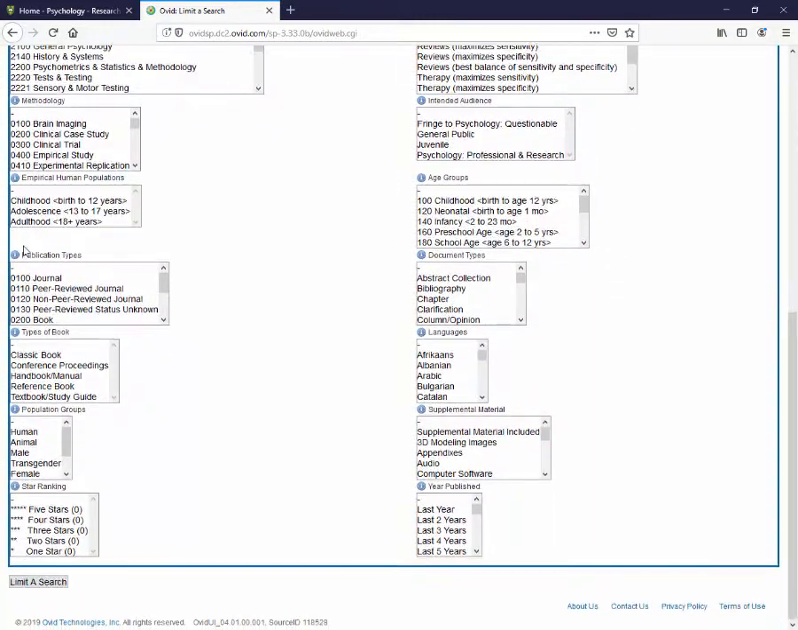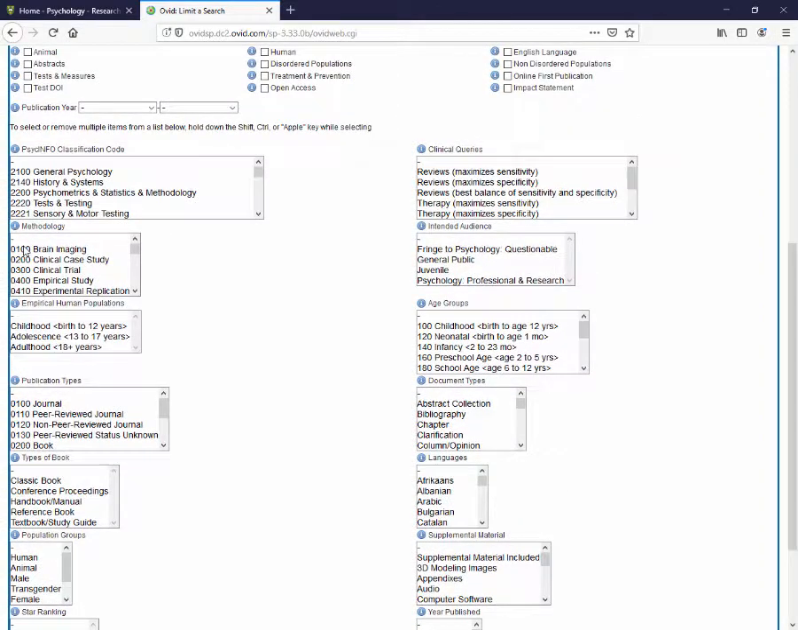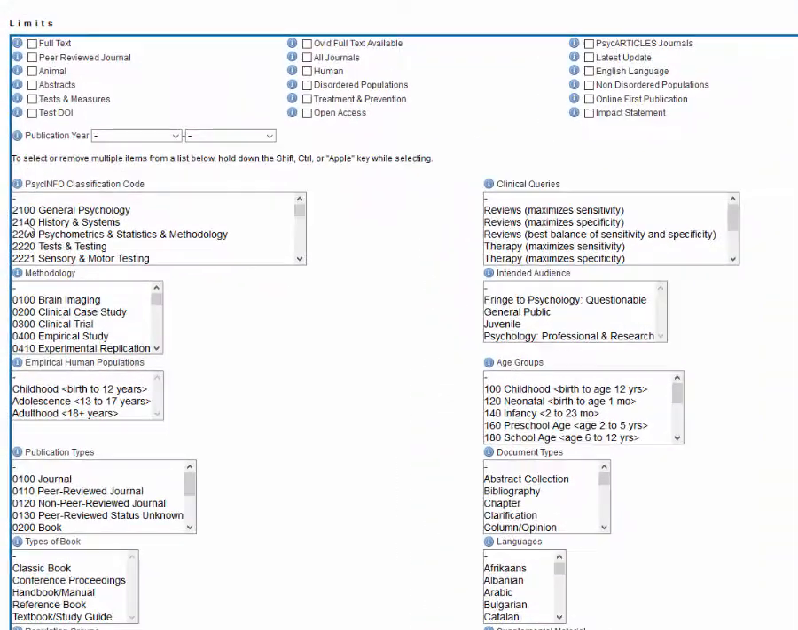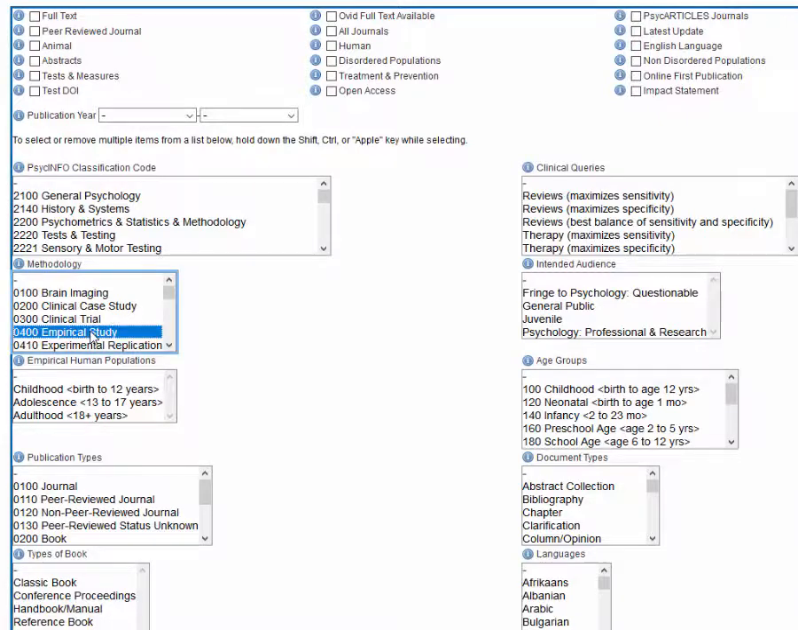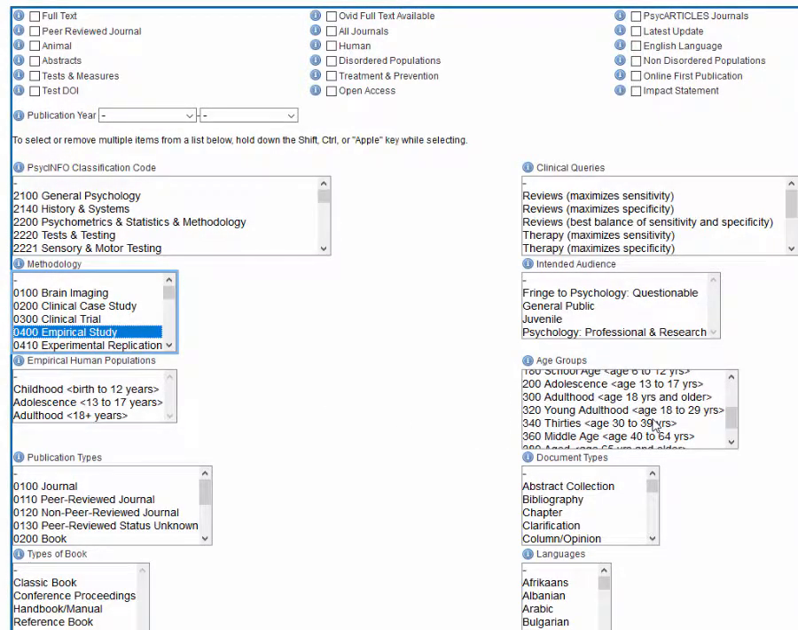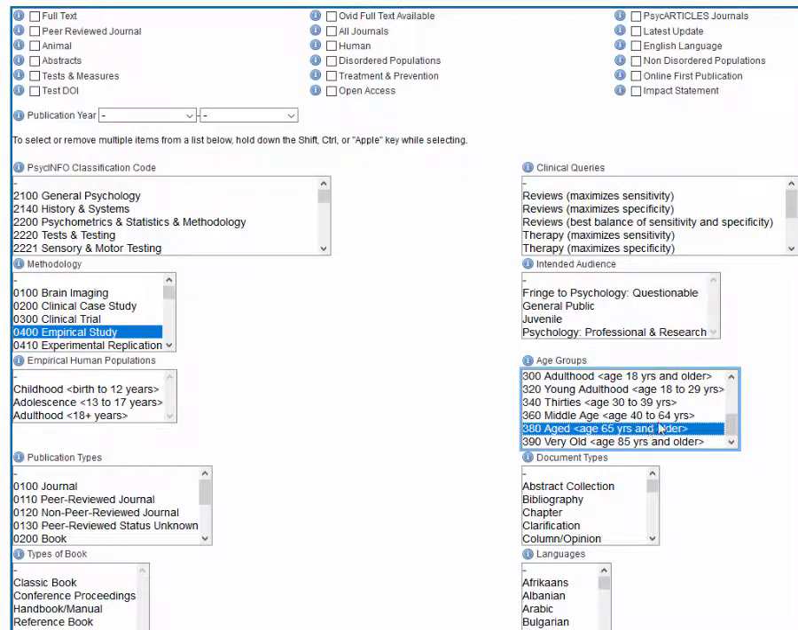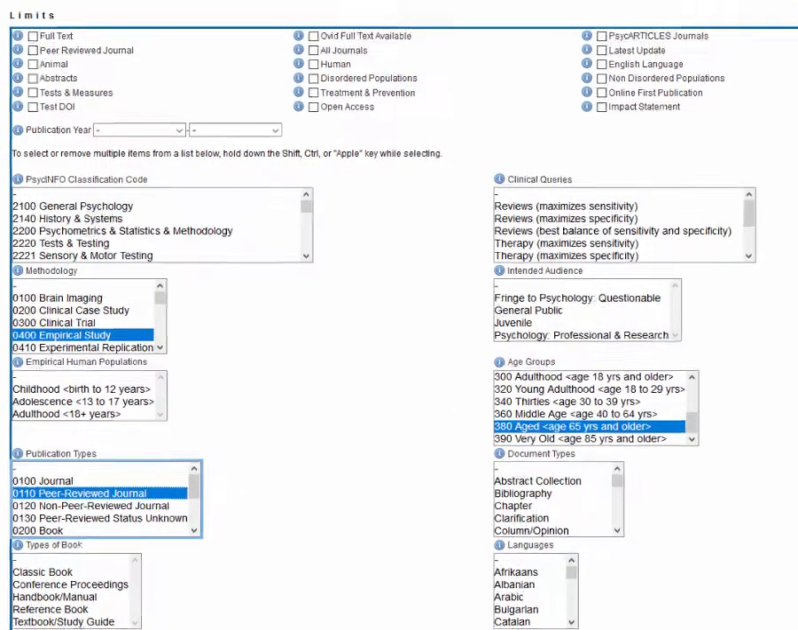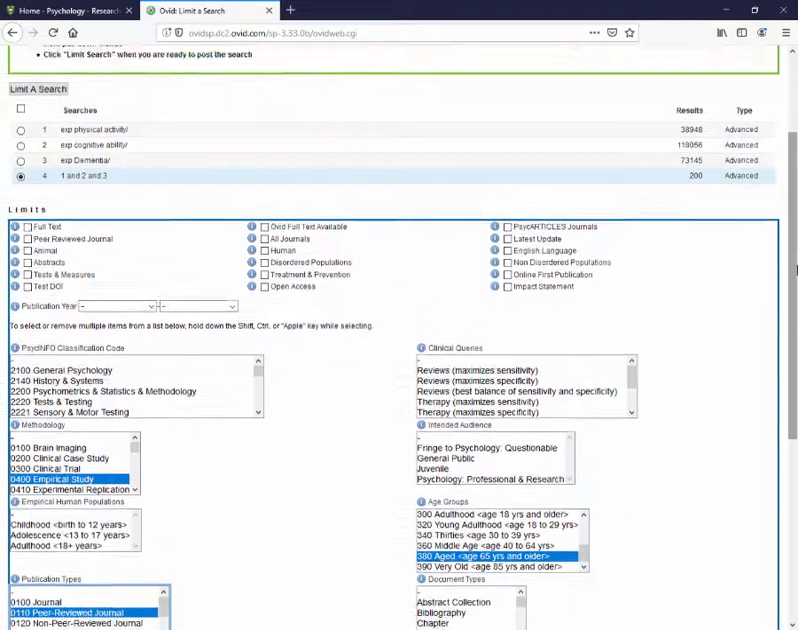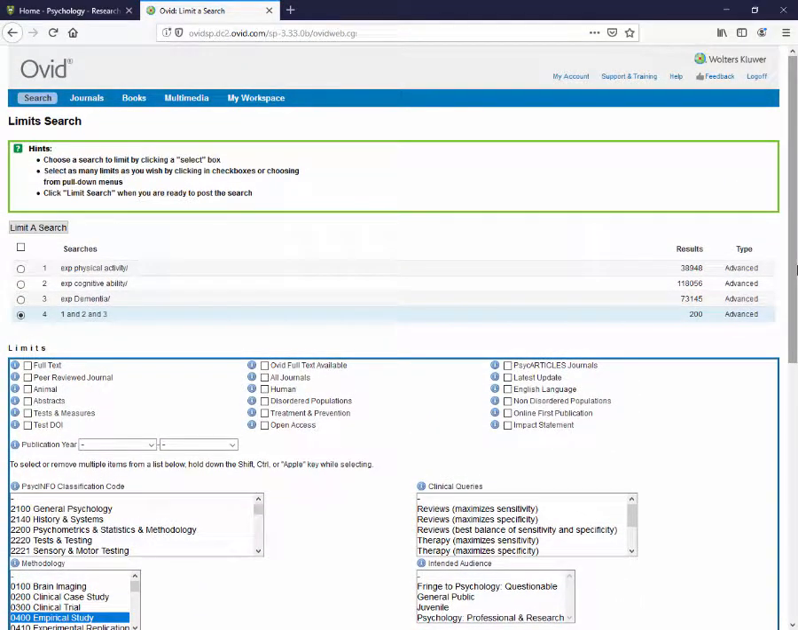In order to get empirically based research, we can go to the Methodology menu and select Empirical Study. To limit to older people, we can visit the Age Groups menu and scroll down and select Aged, which PsycInfo defines as age 65 and older. We can also limit to journal articles by selecting Peer-Reviewed Journal, located in the Publications menu, as well as at the top of the page. Once we've chosen our limits, select Limit a Search.